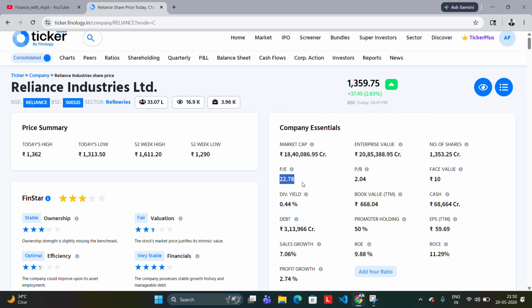This is called the PE ratio. PE ratio means price to earning. That is, for every 1 rupee the company earns, we pay the company 22 or 23, 22.78 rupees currently. Okay. And this is the PB, that is the price to book value. This is the face value of the stock. It is generally 1, 2, 5, or 10 rupees. This is the dividend yield.